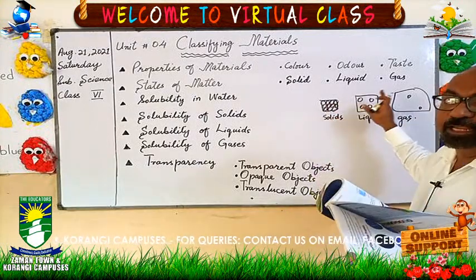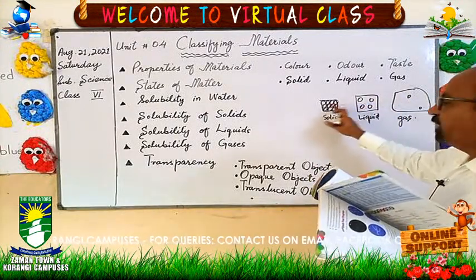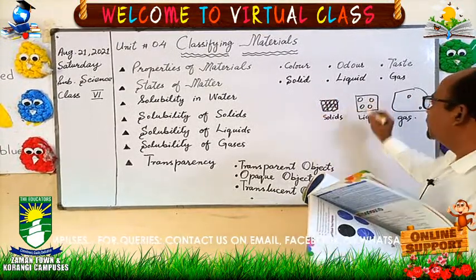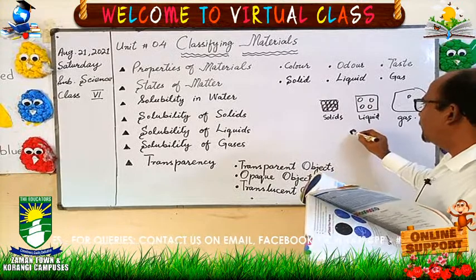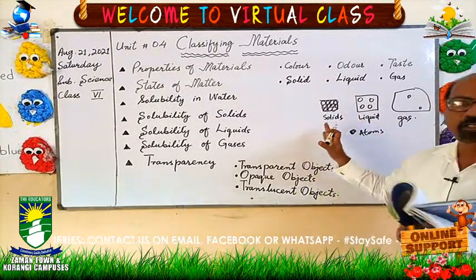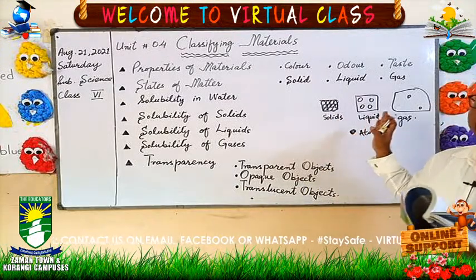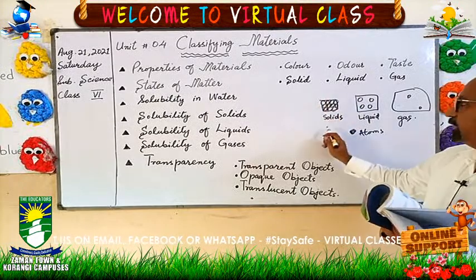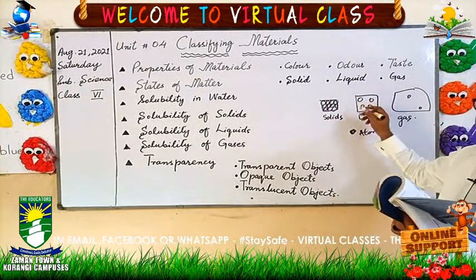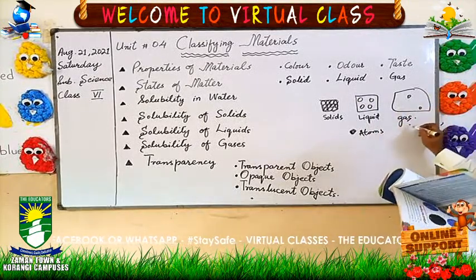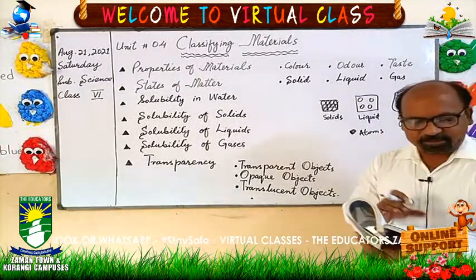So this is the arrangement of the materials. This is the arrangement of the atoms. These are showing atoms, because all the materials are made up of atoms. If they are arranged very closely, then they are solid. If they are far apart, then they are called liquid. And if they are very far, then they will be called gas.